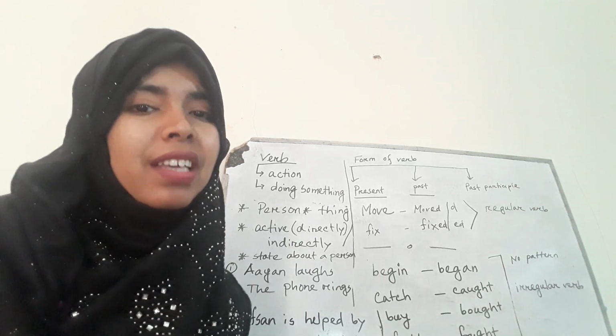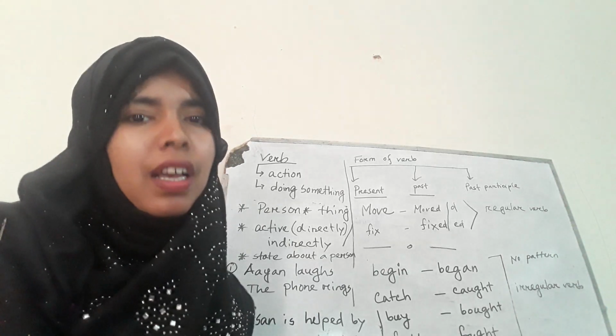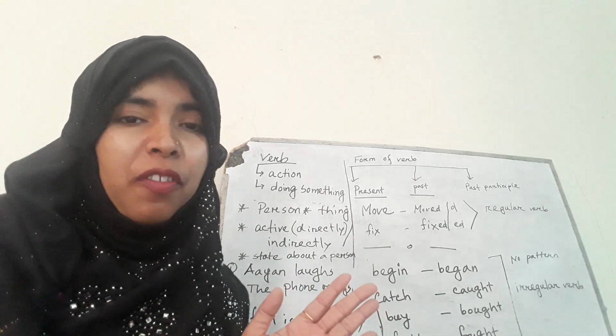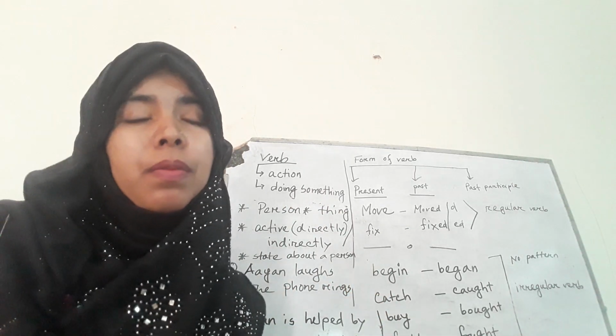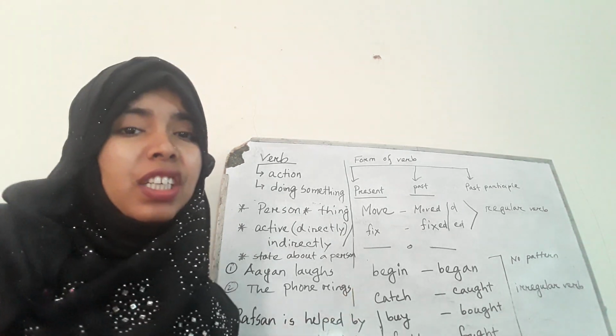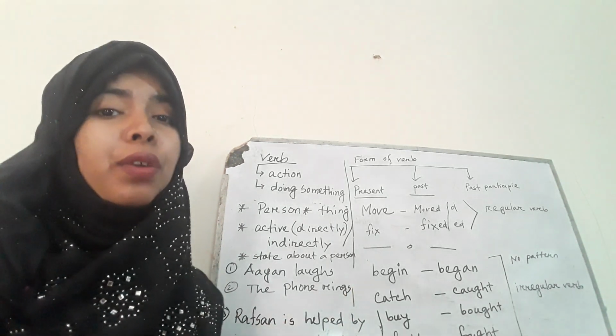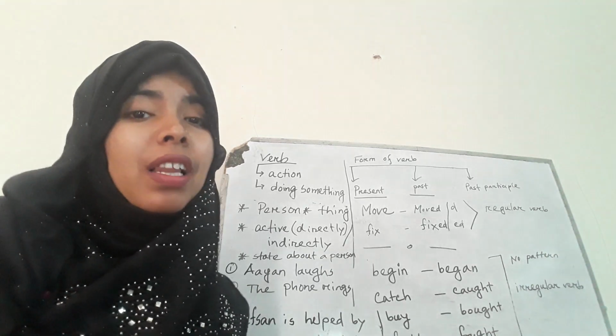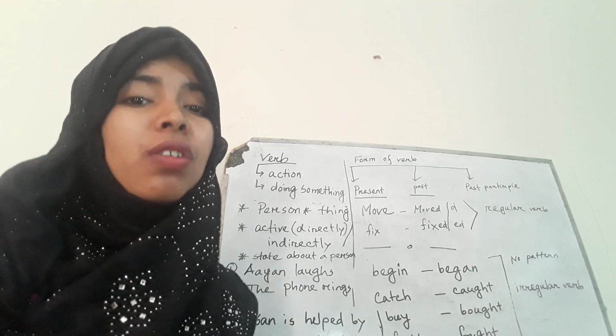Have you got it? I repeat. If we change the present form of a verb into past form by adding D or ED, we will call it a regular verb.